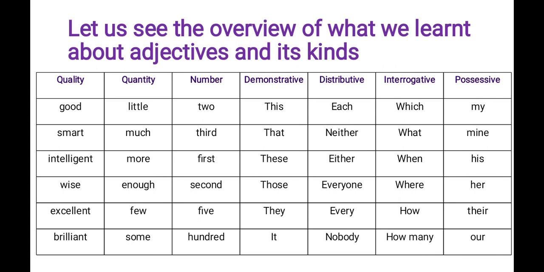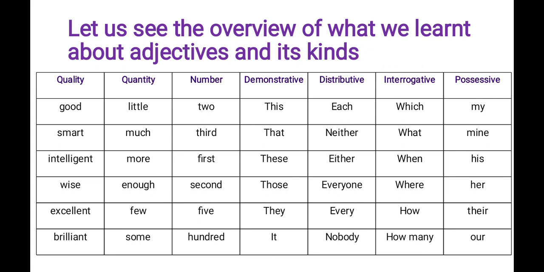Next one, adjective of number. The examples given here: 2, third, first, second, 500. Adjective of number: words that describe the exact number of a noun. அதை தமிழில் எண் பெயர் உரிச்சொல் அப்படின்னு நம்ம சொல்லலாம். இப்போ adjective of quantityக்கும் adjective of numberக்கும் we are able to see many differences. Quantity doesn't show the exact number.